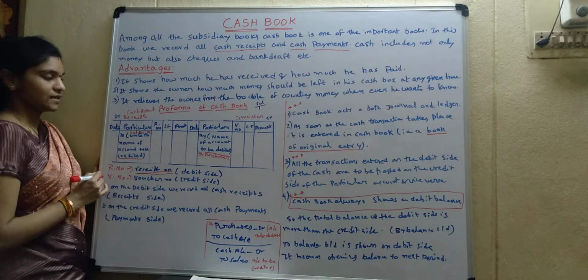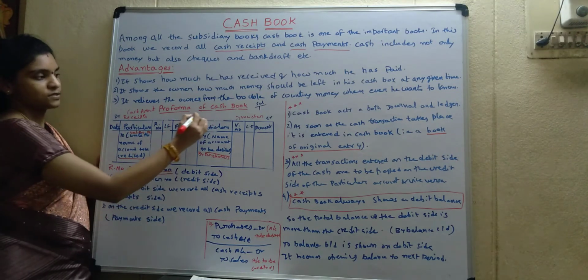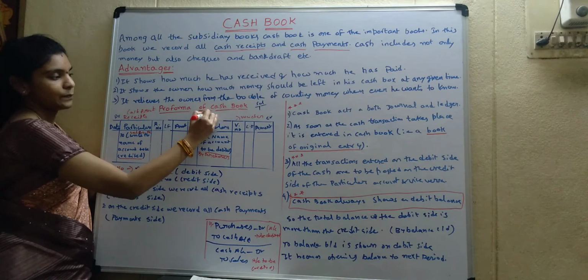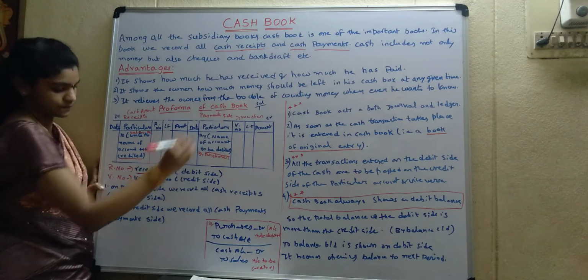What we call receipt side. On the credit side, we record all payments. So what do we call this side? Payments side. Payment side. Okay.